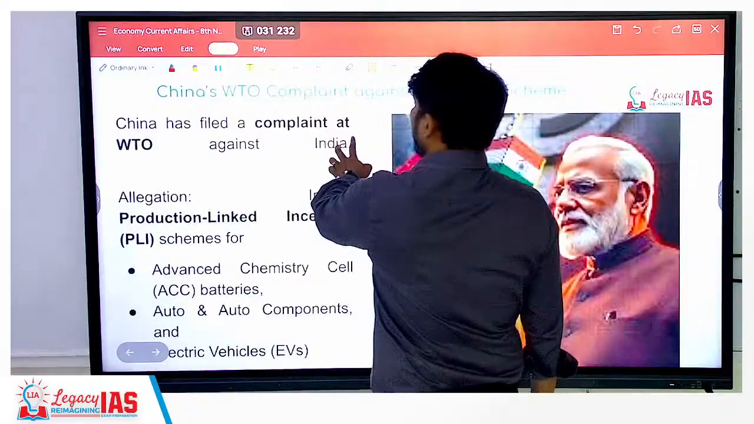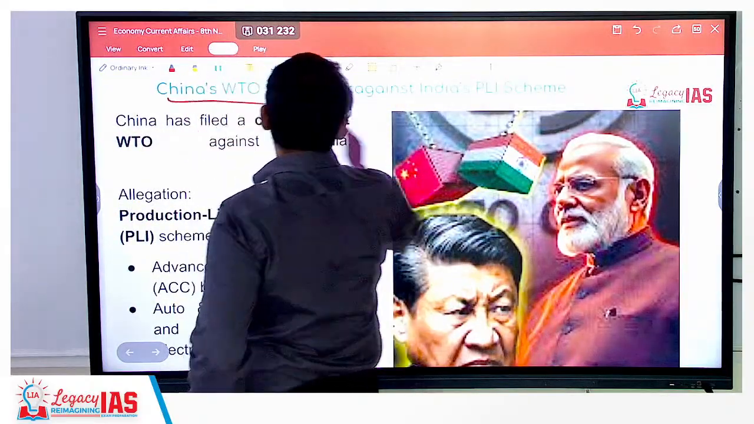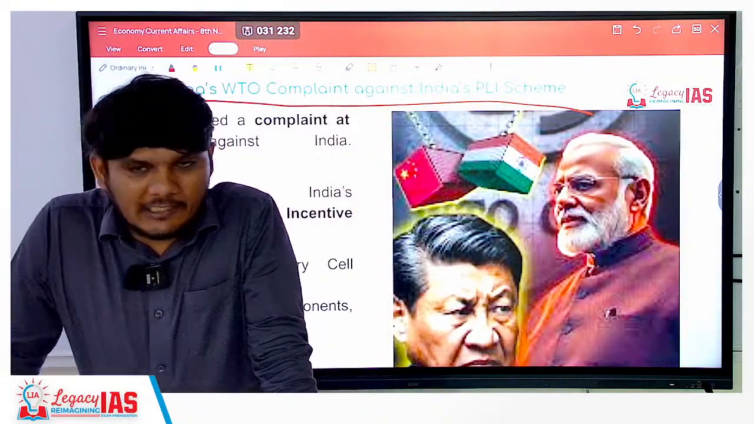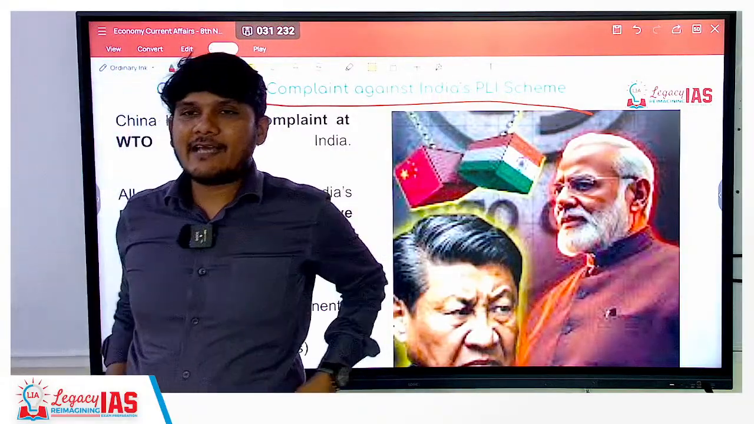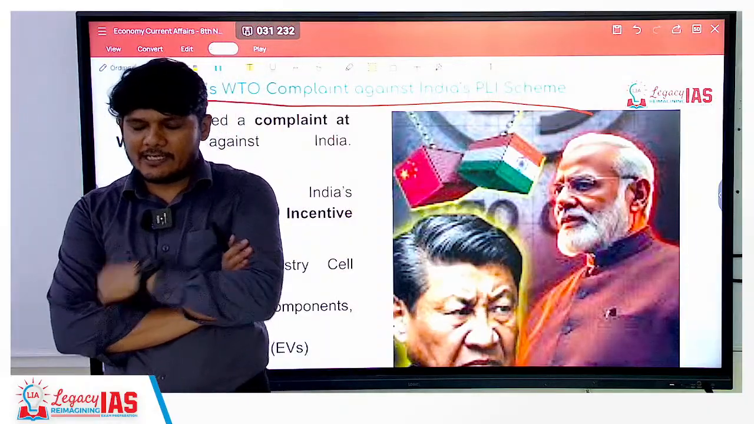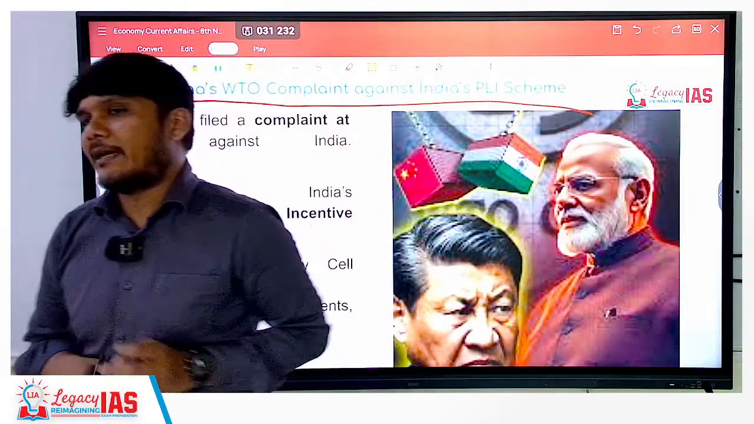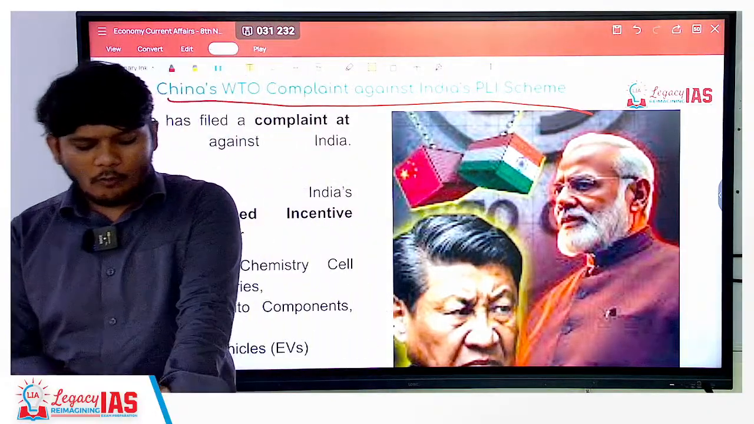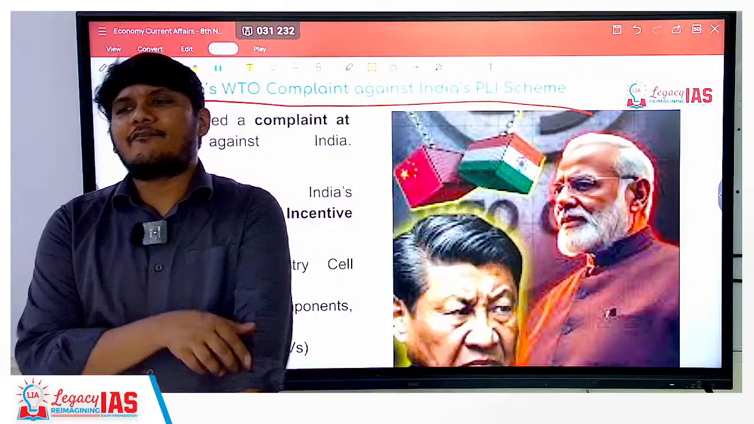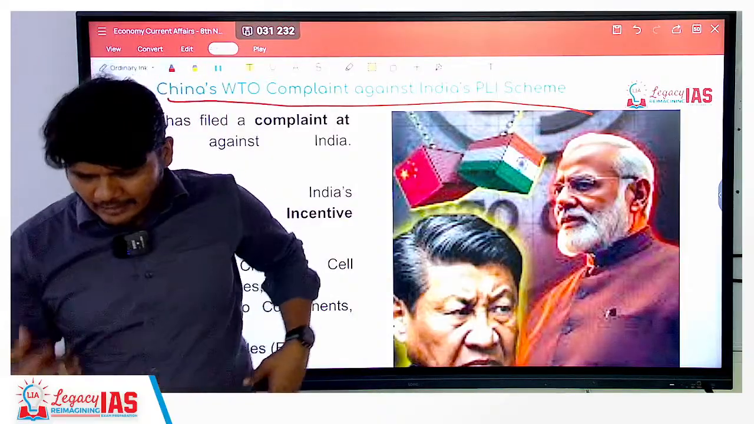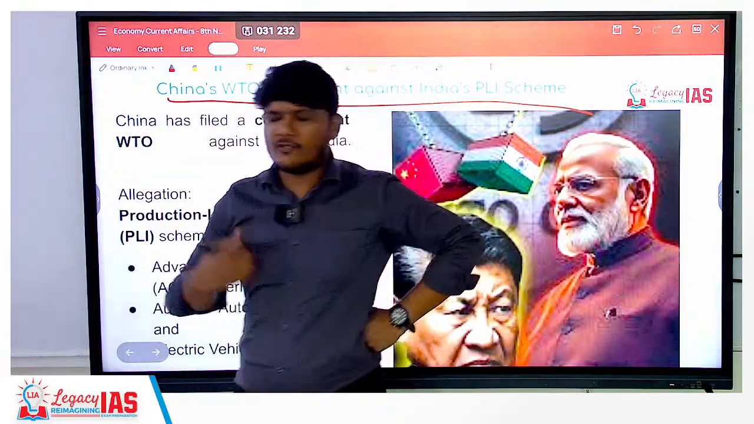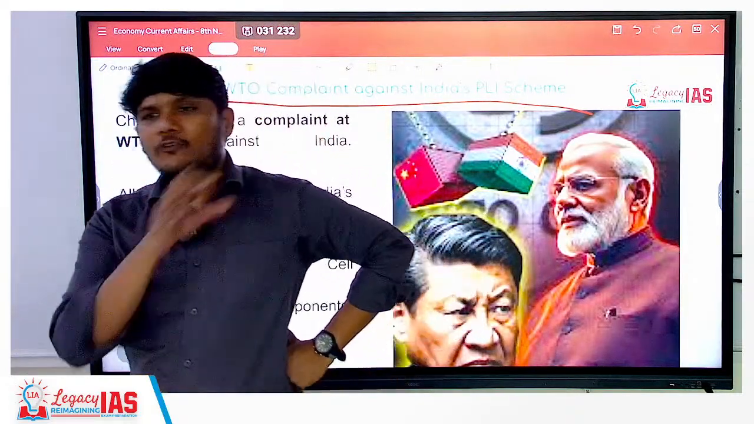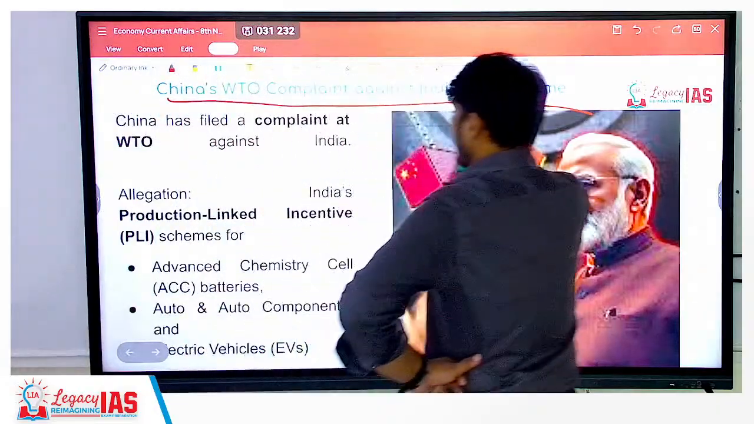I hope that's clear. Next is China's WTO complaint against India's production linked incentive subsidy. So what has happened, as I have mentioned, production linked incentive subsidy is an umbrella subsidy that is provided by the government of India for the production of various different sectors. Now what kind of sectors are involved? The sectors that the government considers to be undeveloped or underdeveloped or new coming sectors, which will need more facilitation and hand holding support of the government. Those kind of sectors the government keeps on putting under here.